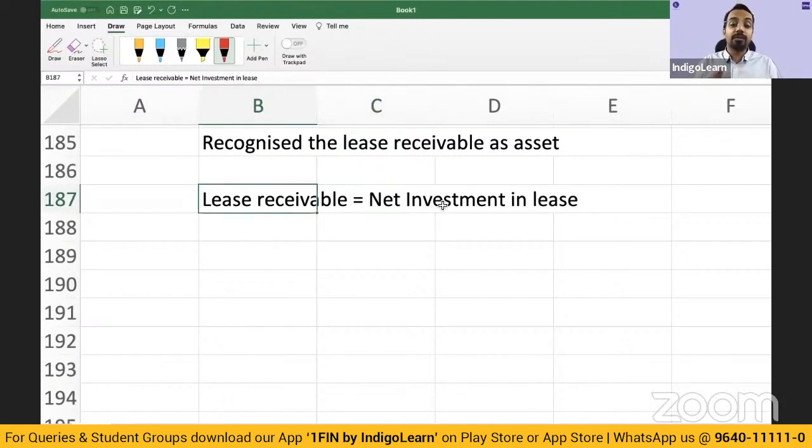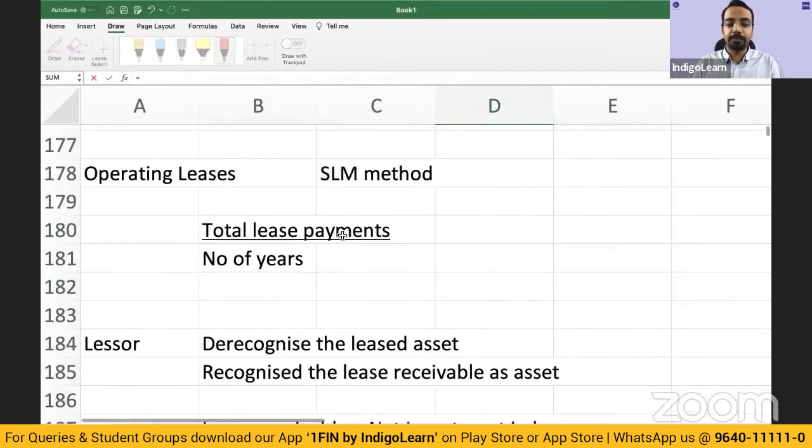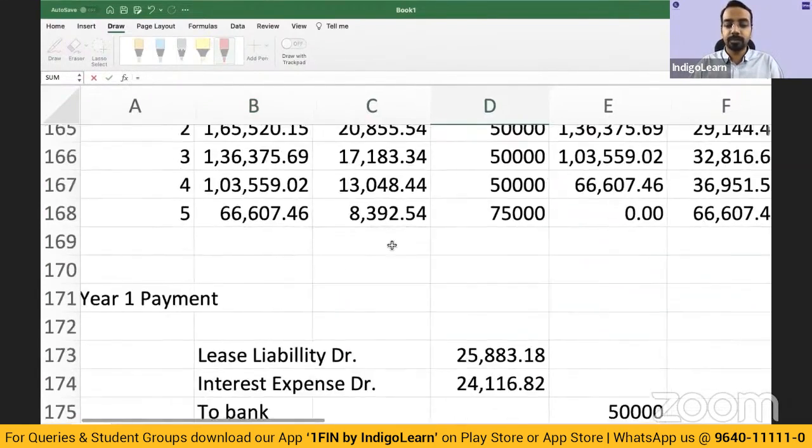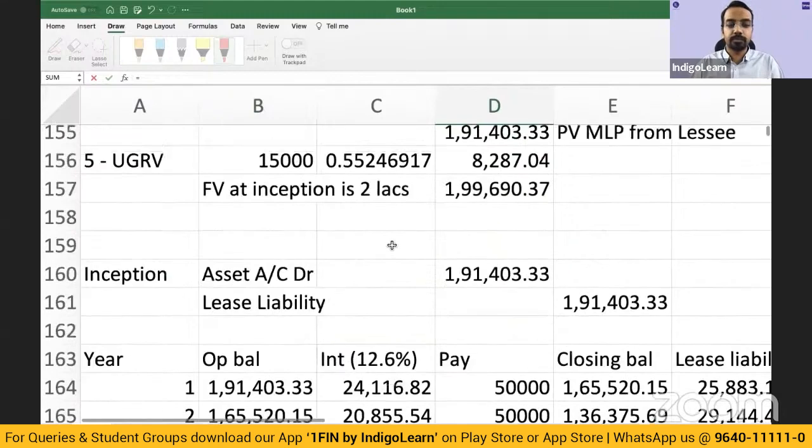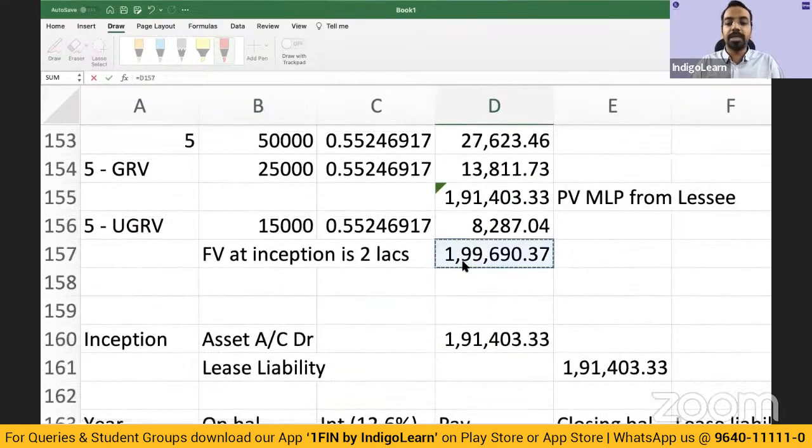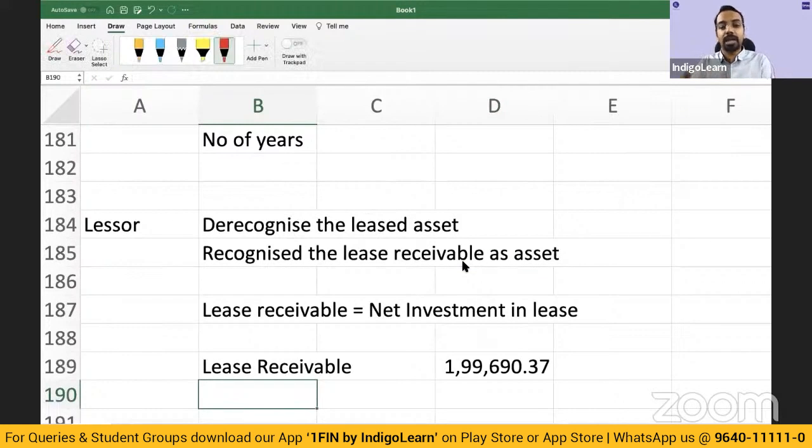On this, you will earn finance income. You'll keep on adding those finance income, crediting that to the P&L. And whatever is the amount that the lessee pays you, that is the amount you will reduce from the net investment in lease or the lease receivable. So here, lease receivable would be $199,690, and on this you'll keep on calculating interest. At the end, there will be a residual balance left, which will be your unguaranteed residual value.